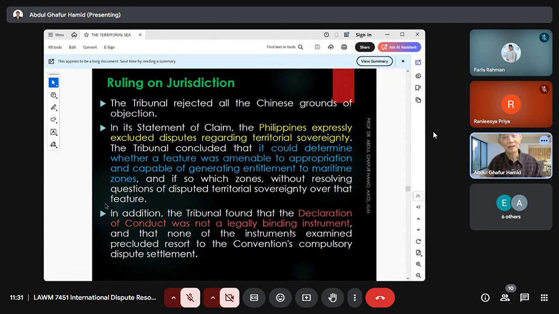And we have material sources or soft law principles like declarations. Declaration is a soft law principle. It is not hard law. It's not legally binding. It is a mere declaration, not a treaty. So it is not necessary to comply with this declaration.